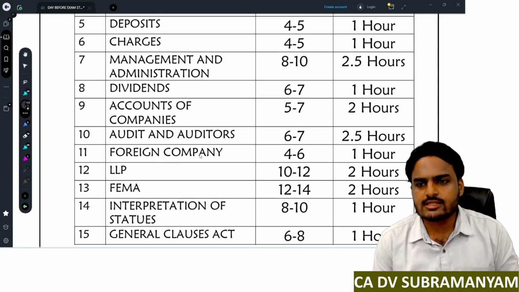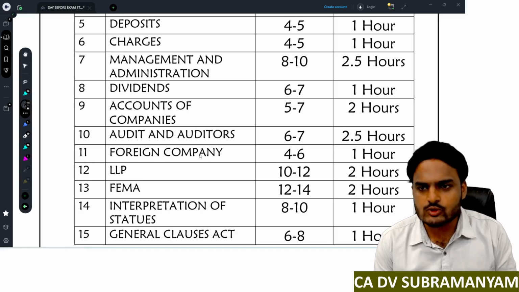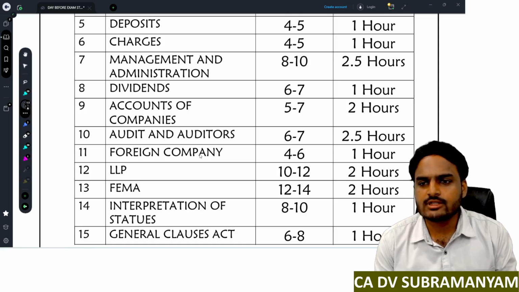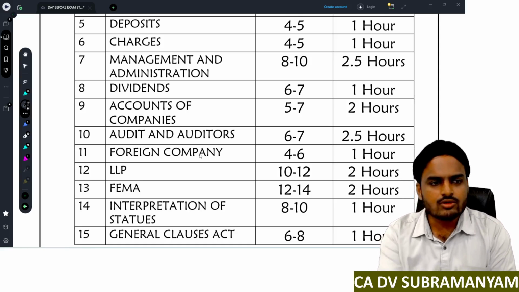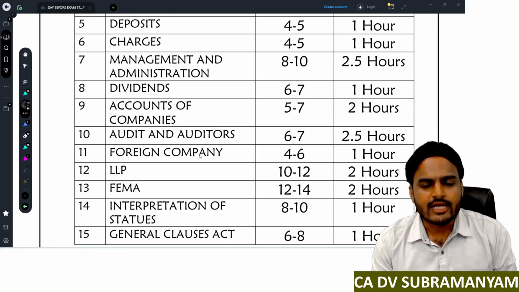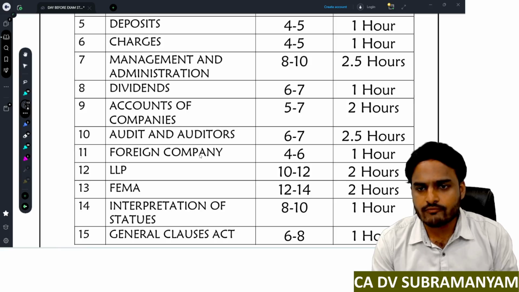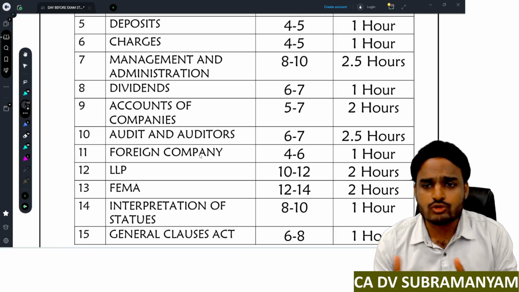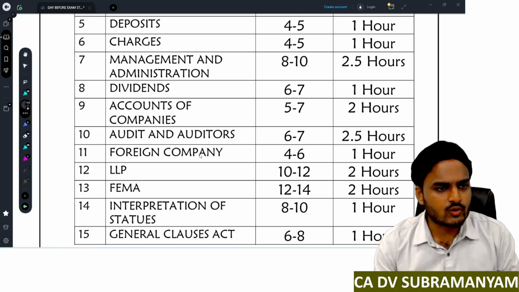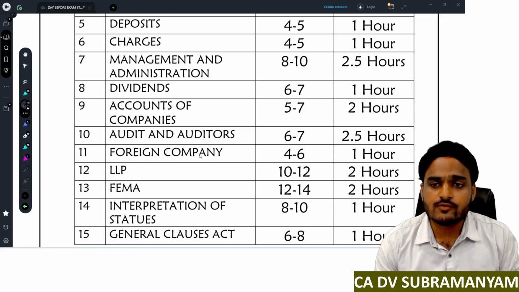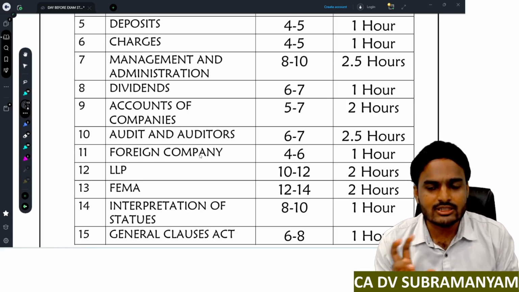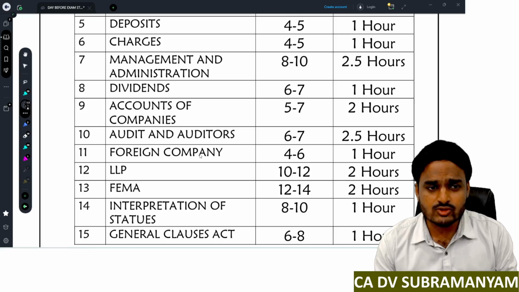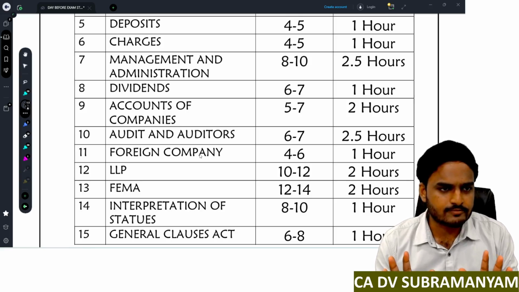Next one, dividends chapter. The expected weightage is 6 to 7 marks. I know this chapter is also a small chapter, so the revision time for this chapter is just 1 hour. Here you will find concepts like time limit for payment of dividend, distribution of dividend, and punishment for contravention. Next, time limits for transferring amounts to the unpaid dividend account, IEPF account, and declaration of dividends from accumulated reserves. That calculation part is there, right? Just go through that calculation part once. So weightage is 6 to 7 marks, revision time is just 1 hour.